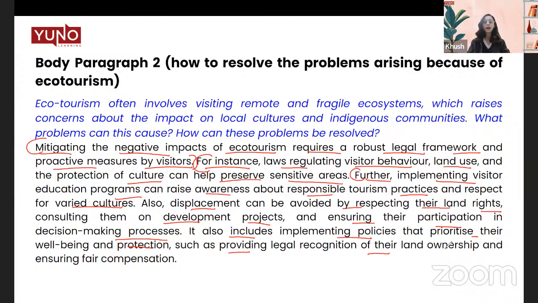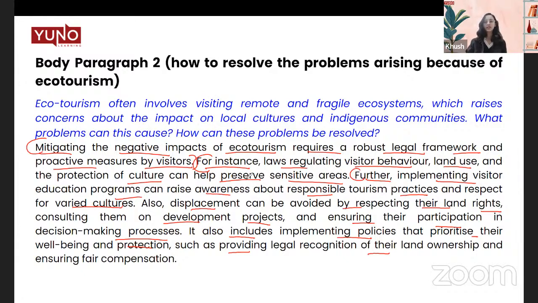So, this is how we have developed on the solutions that we have talked about, how to build this robust legal framework when we include them in the decision making process and when we tell visitors that these are the things that you have to abide by, that you cannot go ahead and disrupt this particular area because this is an indigenous preserved land and you cannot do these kinds of activities in this particular area. So these are the ways you can go ahead and protect it.